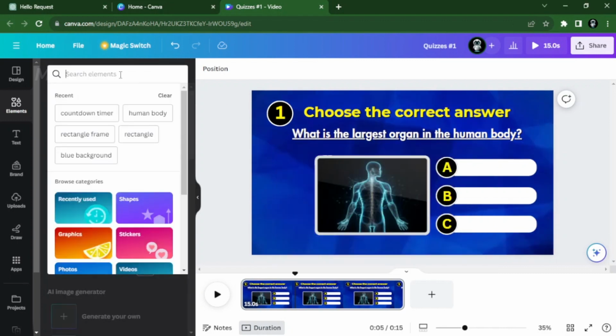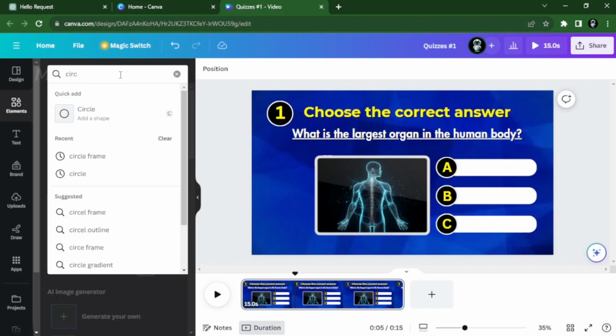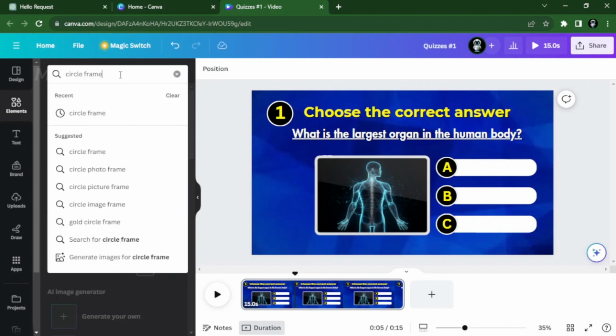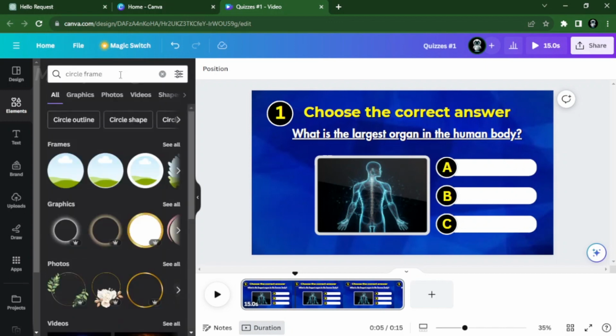Next, we will add a timer. First, we need a circle frame where we can place our timer. Go to the Elements tab and search for circle frame, then add one to the video and adjust the size.